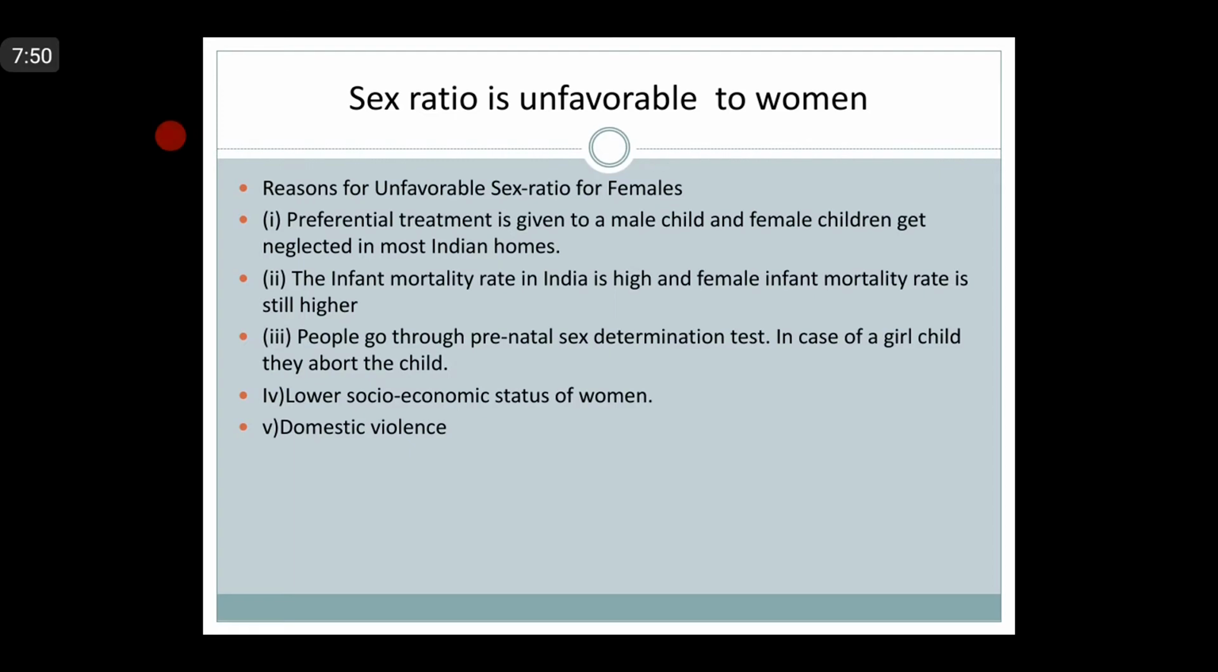Now let me tell you at least 4 or 5 reasons. What are the reasons for unfavorable sex ratio for females? Here I have written, you can copy it also. Preferential treatment is given to a male child, and female child get neglected in most of the Indian homes. The infant mortality rate in India is high, and female infant mortality rate is still high.